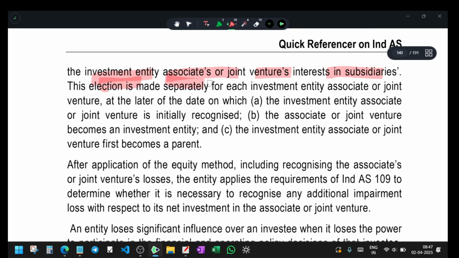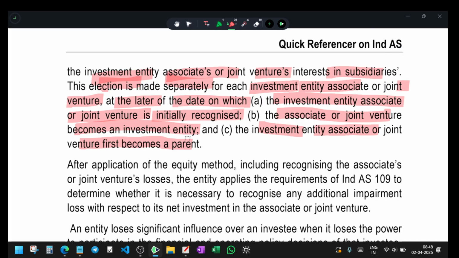The election is made separately for each investment entity associate or investment entity joint venture, at the later of the date on which the investment entity associate or joint venture is initially recognized, the associate or joint venture becomes an investment entity, or the investment entity associate or joint venture first becomes a parent. Sir, we need an election, and we should see it separately for each investment entity. On what date do we need to think about it? We should see three things. The first is when the investment entity associate or joint venture is initially recognized. We should make the election then.